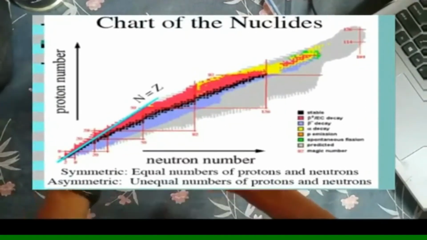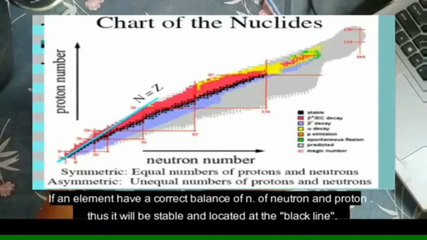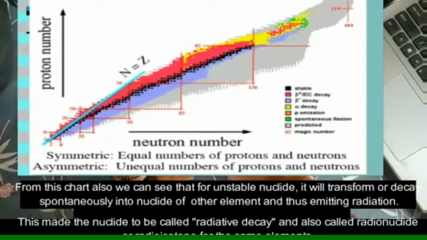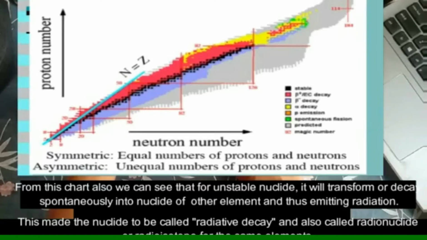Referring to this next image, in radioactivity, stable and unstable nuclei can be seen on this stability curve. If an element has a correct balance of the number of neutrons and protons, it will be stable and located on the black line. But if it is unbalanced, the element is considered unstable and eventually rearranges itself through transformation or spontaneous decay and emission of radiation. From this chart we can also see that an unstable nucleus will transform or decay spontaneously into the nuclei of another element, thus emitting radiation. This is why such nuclei are called radioactive, and also called radionuclide or radioisotope for the same element.